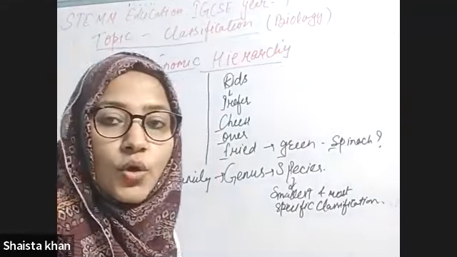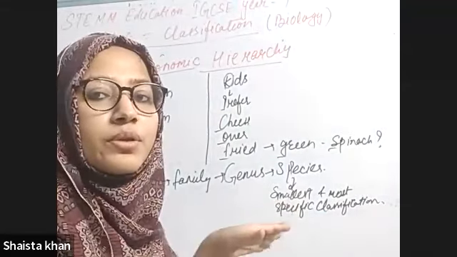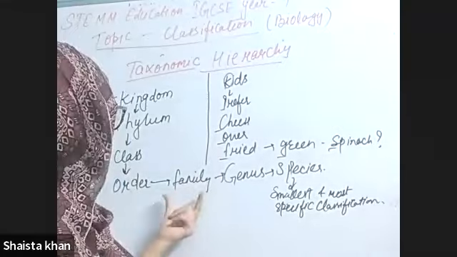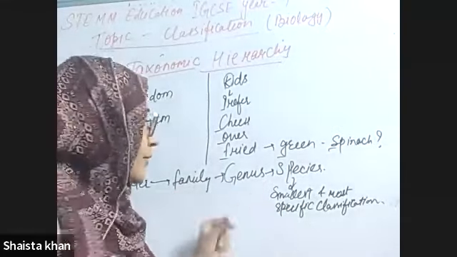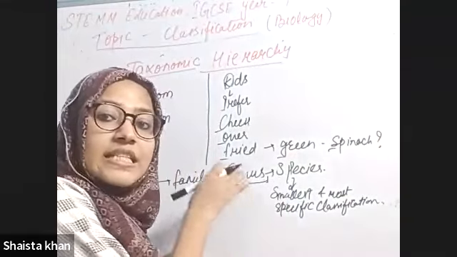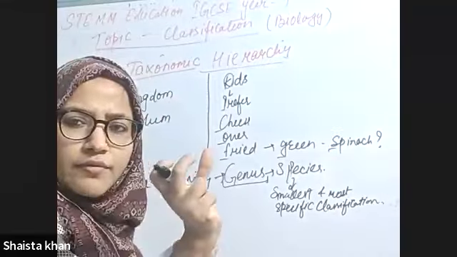As I said, Homo sapiens is the scientific name of human beings. So Homo is the name of what? Genus. Homo tells us the genus classification, or which genus these organisms came from.